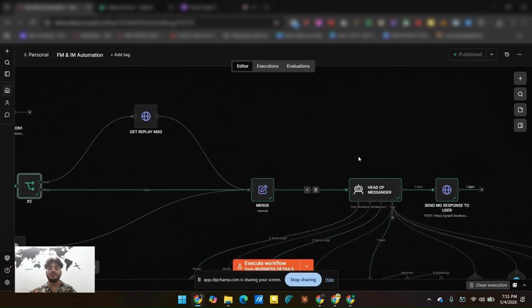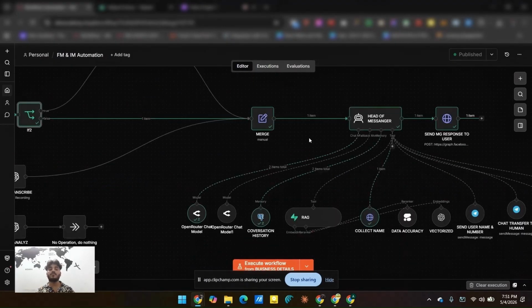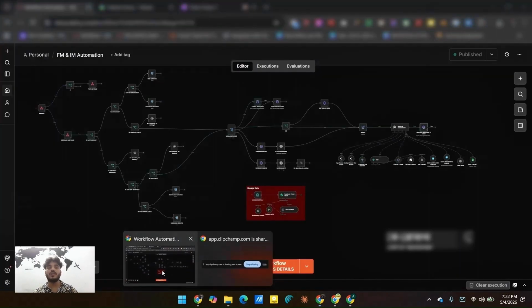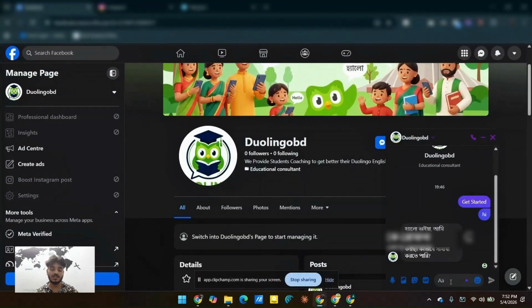What the agent will do here: every time a user sends a message for the first time, the agent is going to call a collector to collect their name, and based on their name, it will address them as brothers and sisters. Okay, so I'm going to send a bunch of messages so that you know what it does after collecting information.